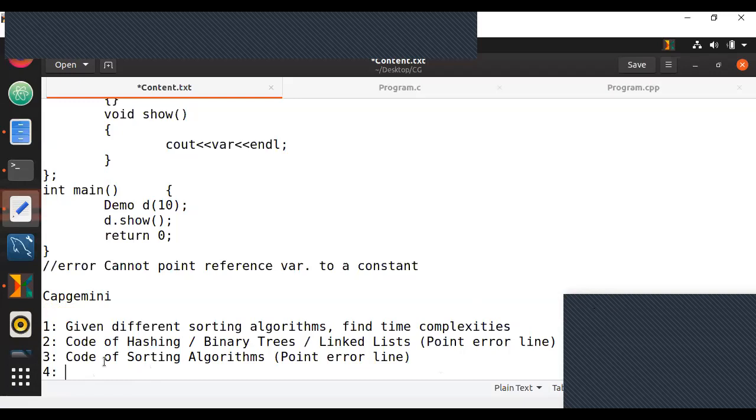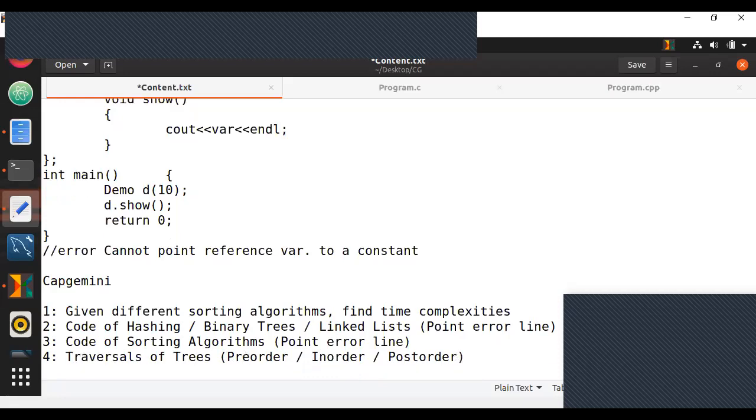So you may be given traversals of trees, and they will expect you to find out something using pre-order or in-order or post-order traversals.